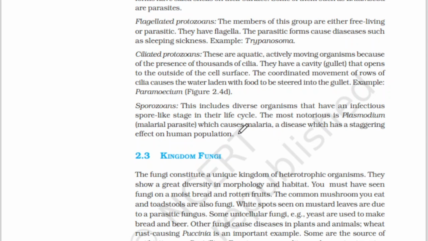Okay, and with this we conclude kingdom Protista. Next is kingdom fungi.